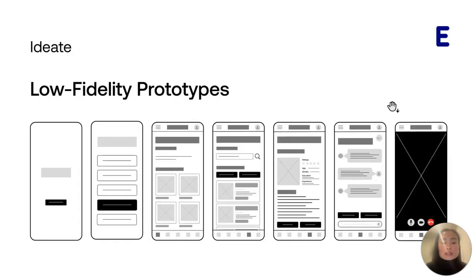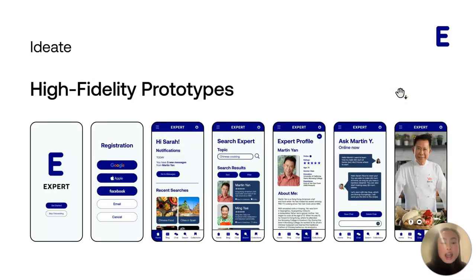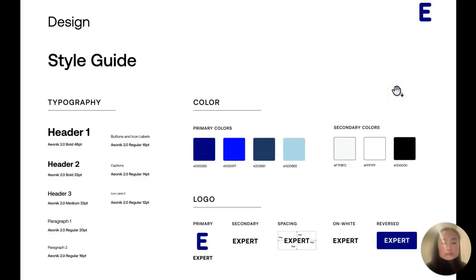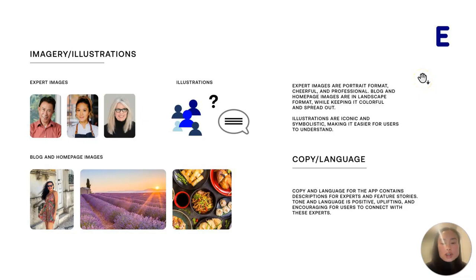I then ideated by designing low-fidelity prototypes, which is the backbone of how the app would appear. I then added text and images to give mid-fidelity prototypes context of how it would look in the app. I then added visual design onto the app, creating high-fidelity prototypes. I've also created a style guide that included typography, color, logo, buttons, icons, imagery and illustrations, and copy and language to help guide me through the visual design for the app.